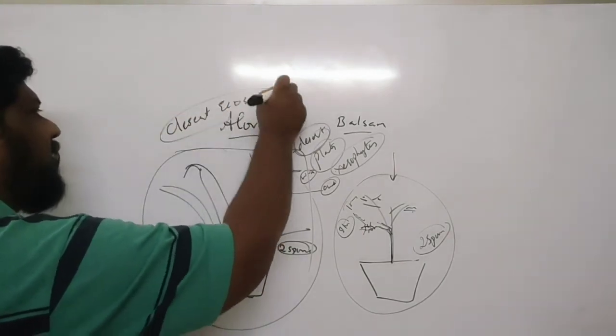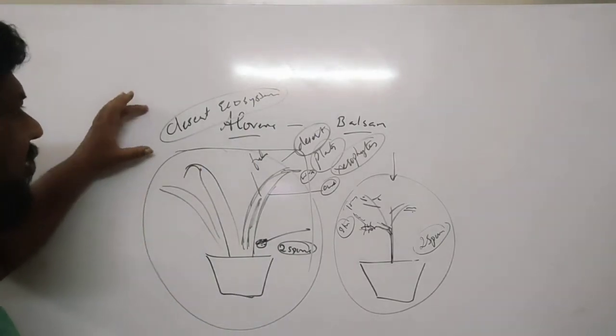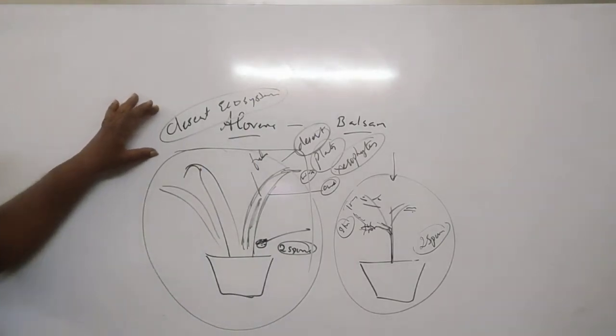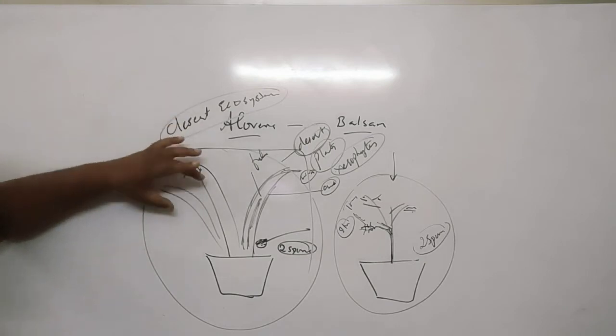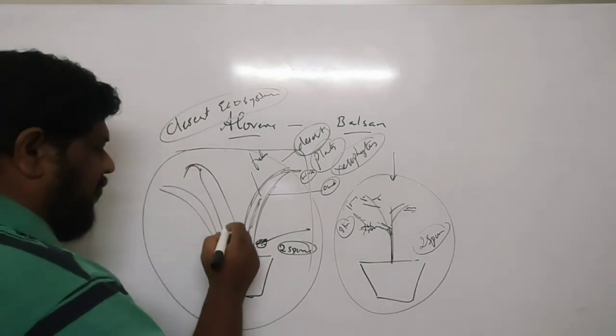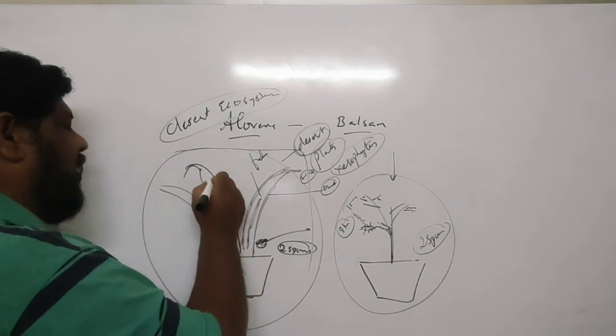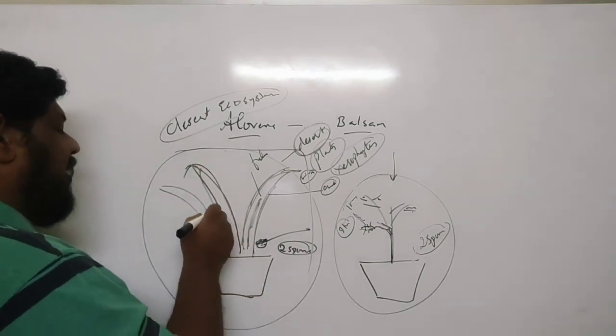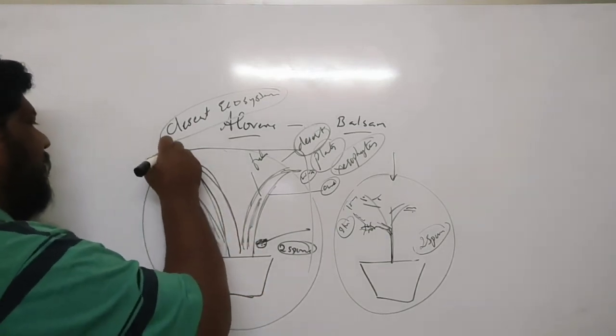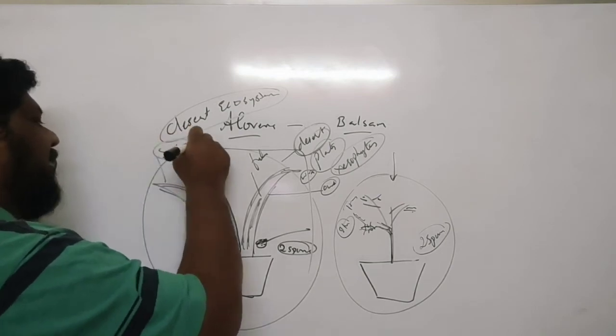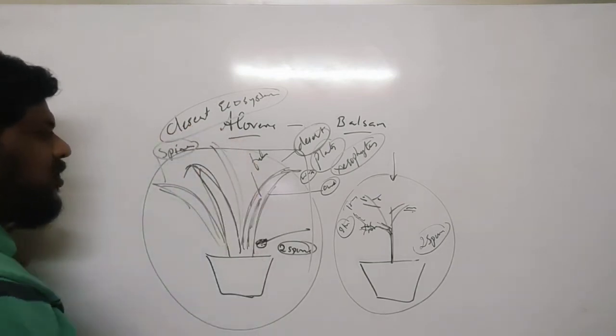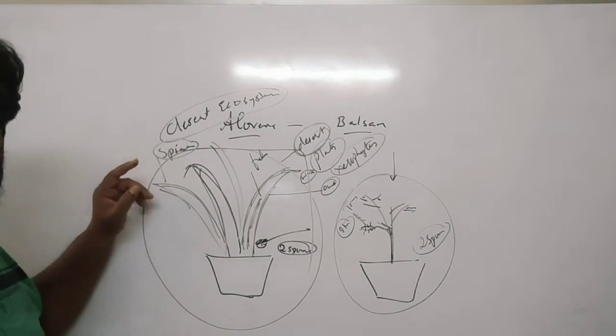They have adapted to live in this particular desert ecosystem. Listen to this one: they have reduced their leaves to spines, a very narrow kind of leaves, which will not allow much water to go outside.